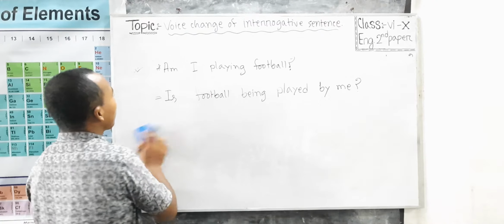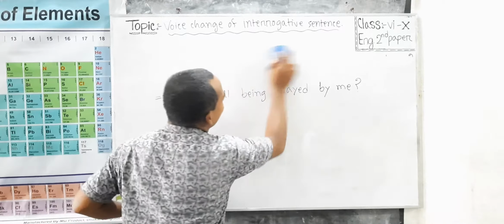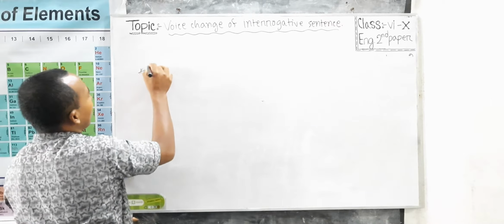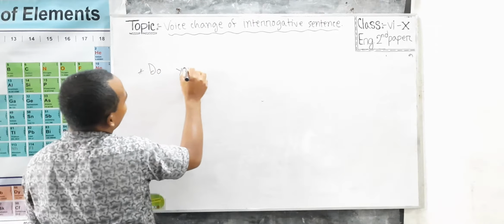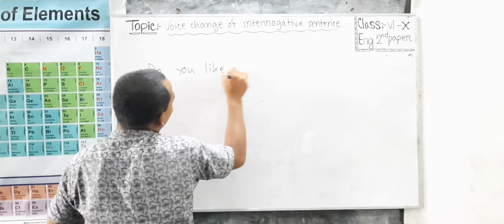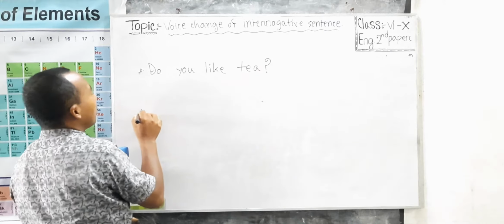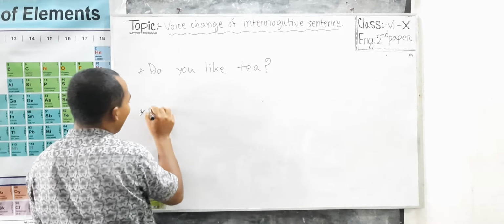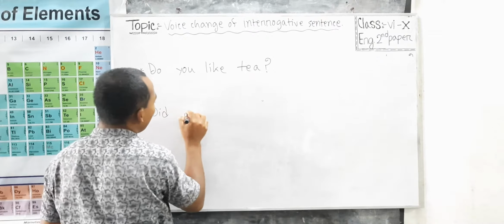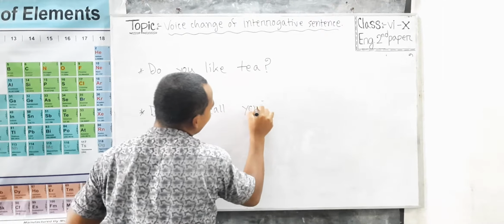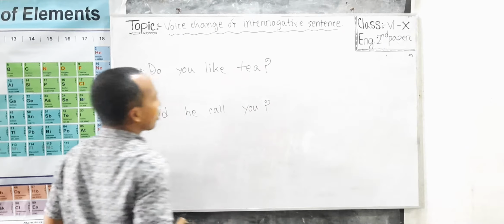Now I am writing two other sentences. "Do you like tea?" This sentence is of present indefinite tense. And "Did he call you?" This sentence is of past indefinite tense.